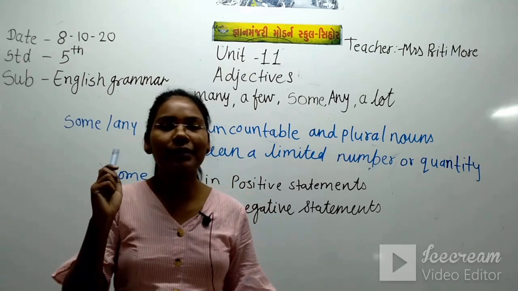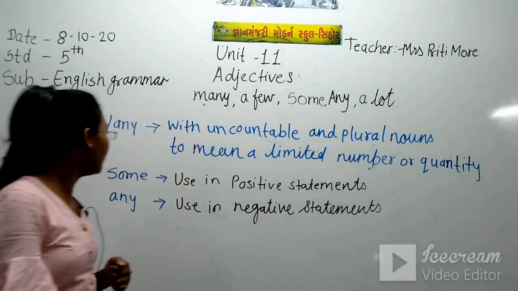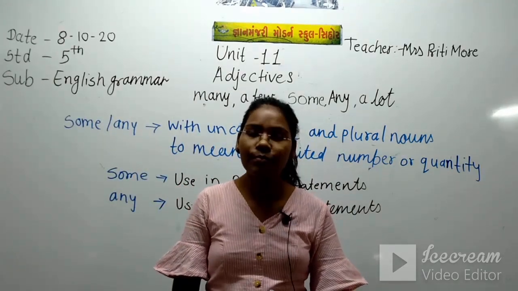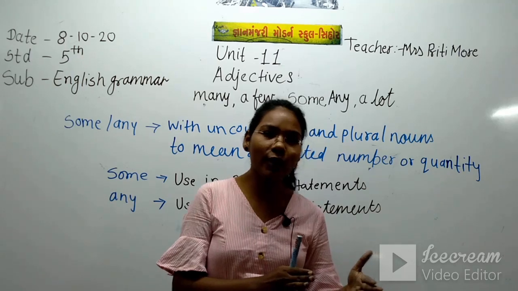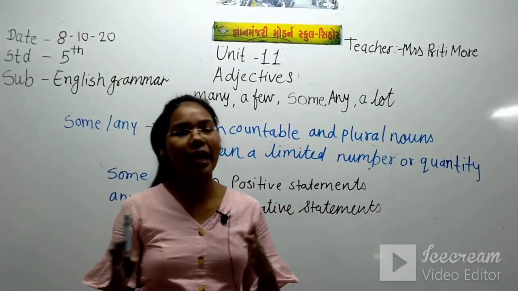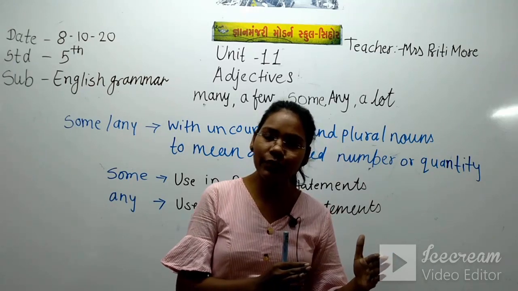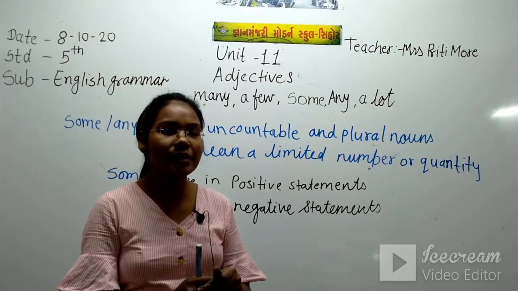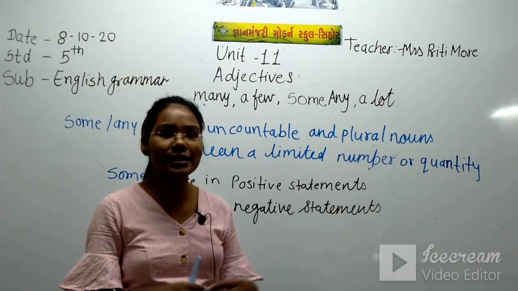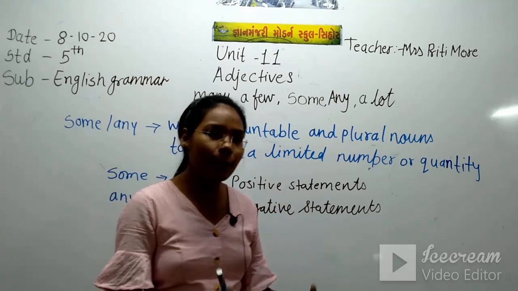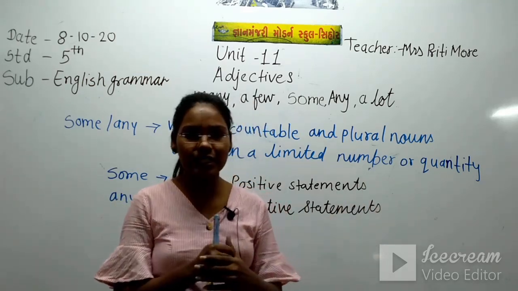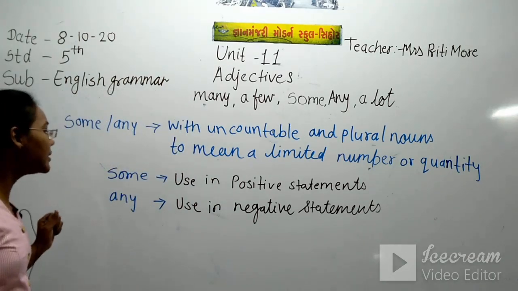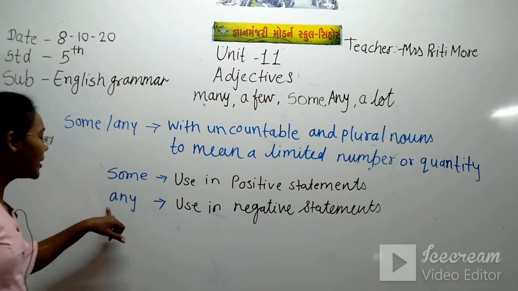First we should keep in mind that we use some and any before uncountable and plural nouns, and they show the limited number or quantity of things, like some chocolates, some balls. But there is a small difference in when to use some and any.